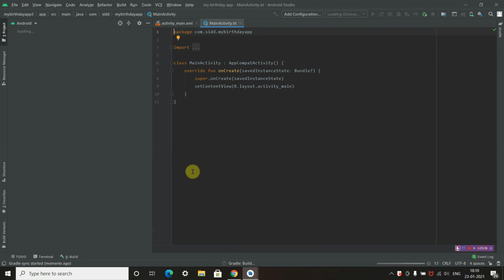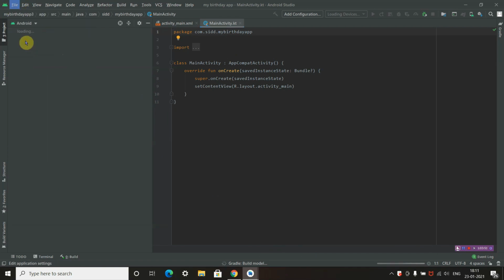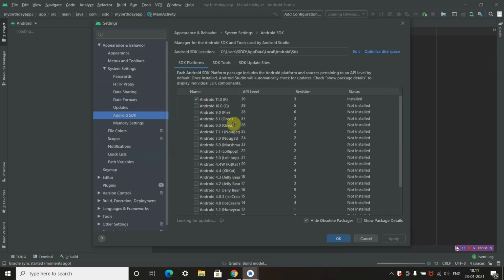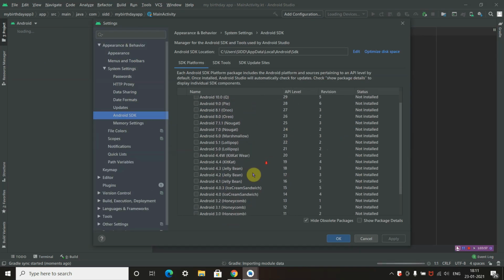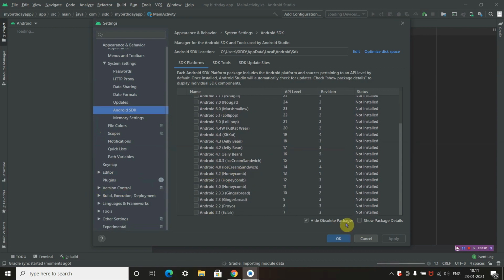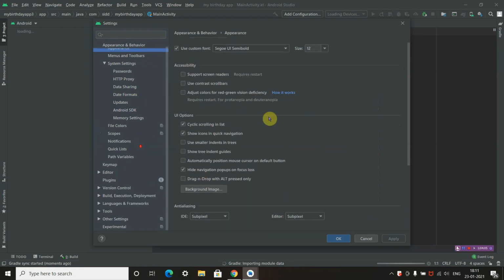Android Studio is very heavy, so it may take a little time. I request everyone to download the minimum SDK files in the settings that are required to run our basic app. I request everyone to download these so you can run your app smoothly, and all Kotlin basics. And this is the appearance.